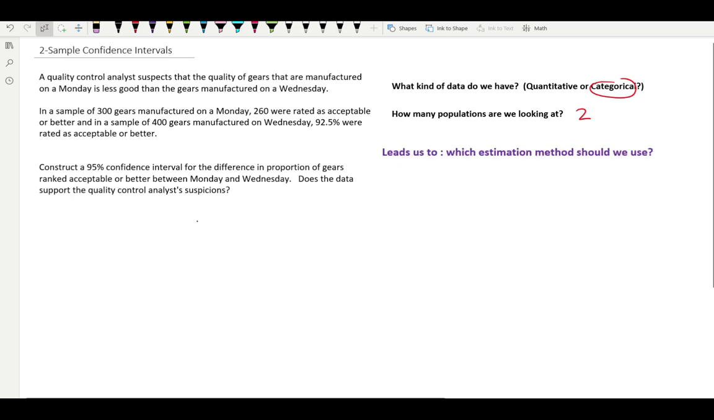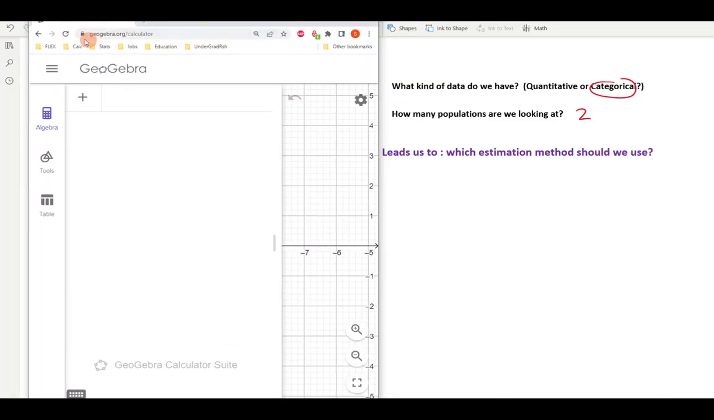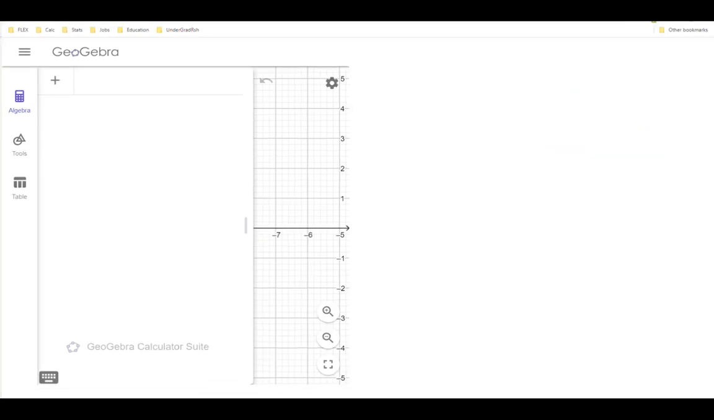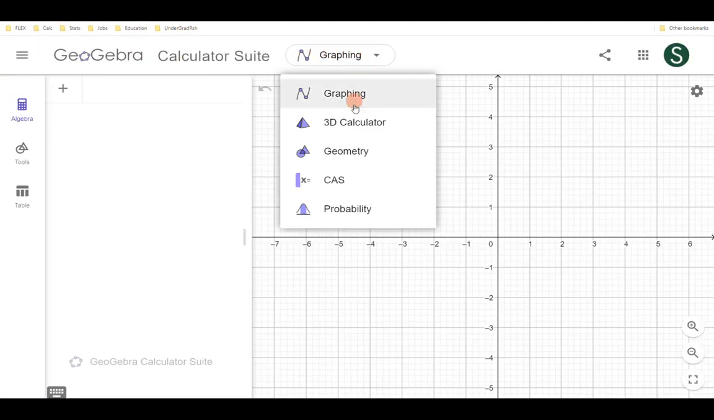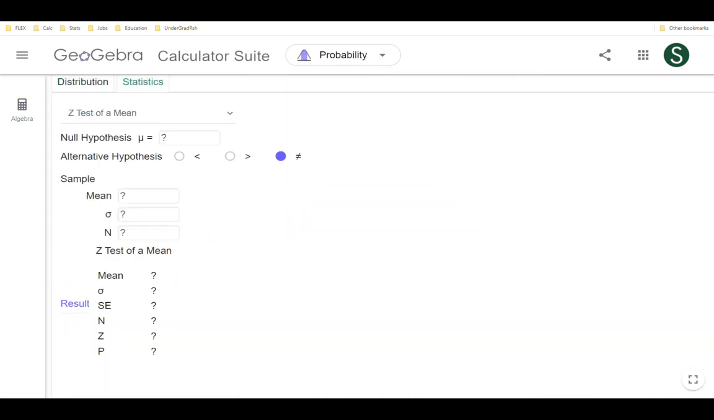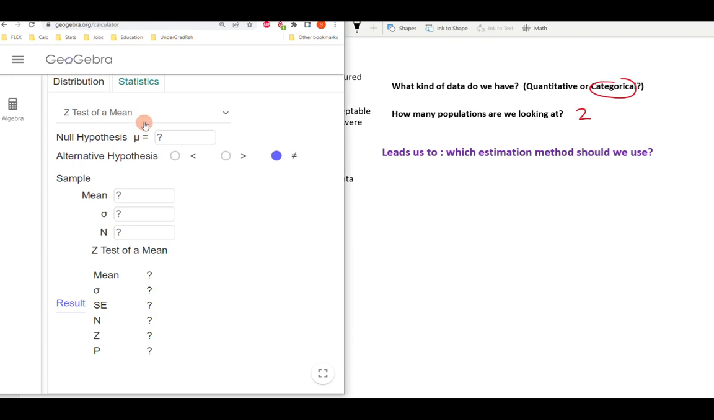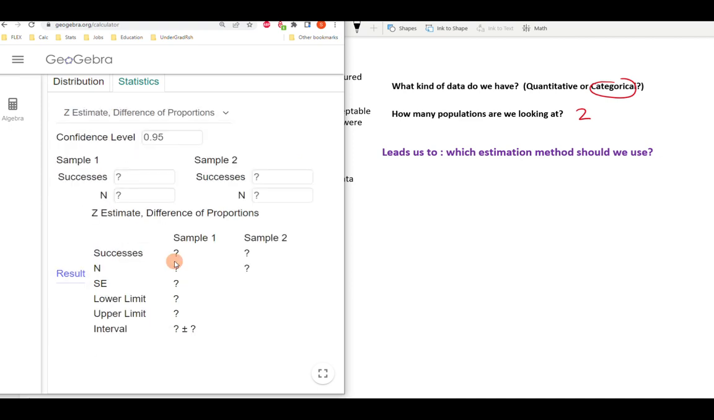I'm going to go straight to GeoGebra now to help us decide which type of situation we should look at. You can go to geogebra.org/calculator, click on the drop down that says graphing, click on probability, and then click on statistics. Now we want to decide which of these estimation methods we should use. Because I have categorical data, I'm going to be looking at one of the proportion situations. And because I'm comparing two proportions, I'm going to use the z-estimate difference of proportions.